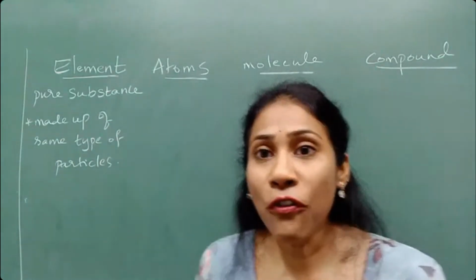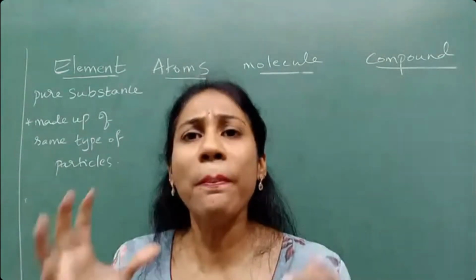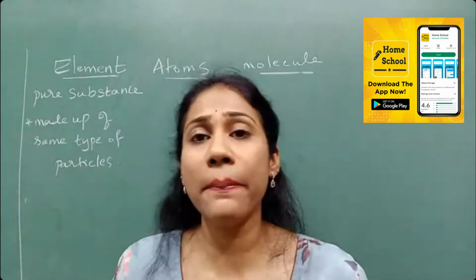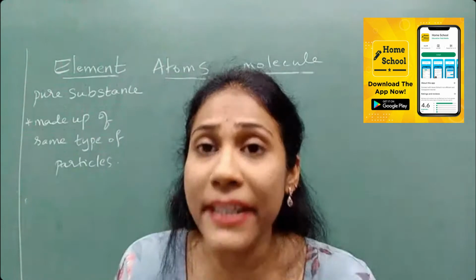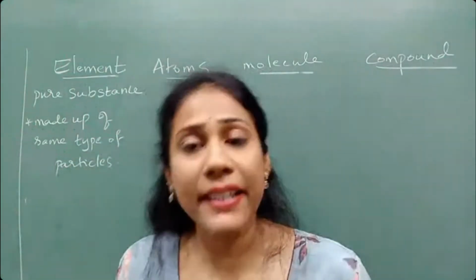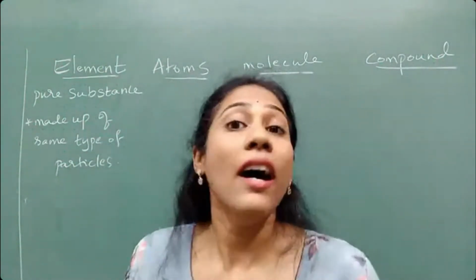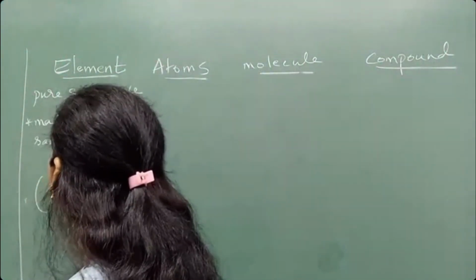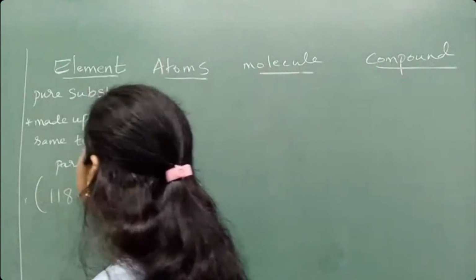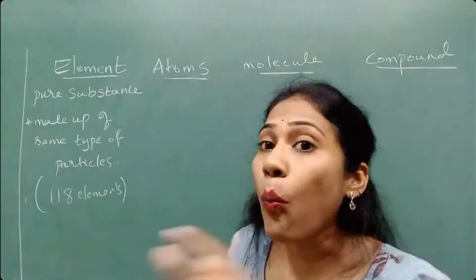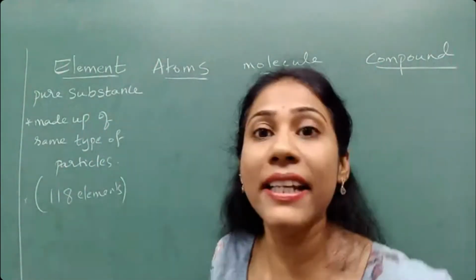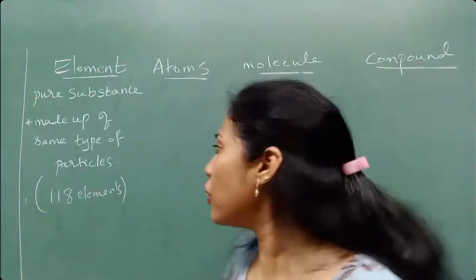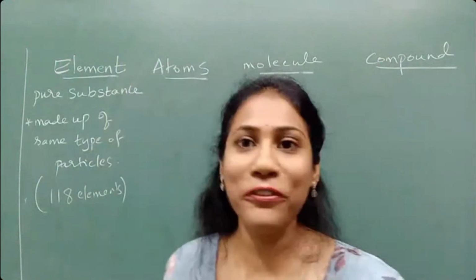And you know what? We have so many elements in our nature. Sodium is an element, magnesium is an element, oxygen is an element, hydrogen is an element. Like that, we have 118 elements in our nature. So we are all the combination of these elements after all.